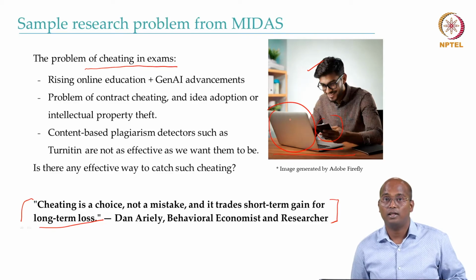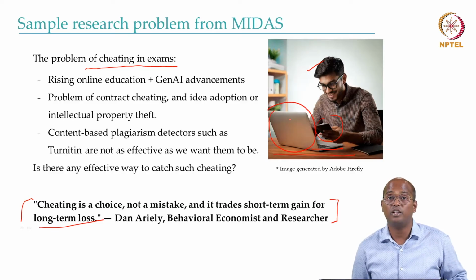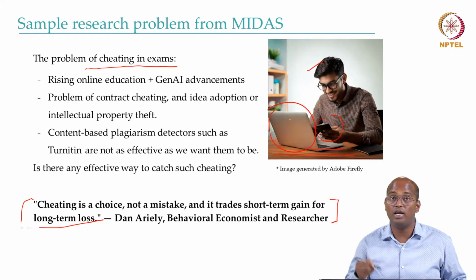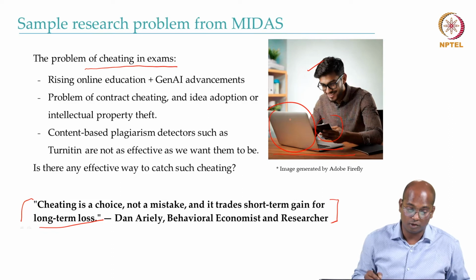In that case, it necessitates some kind of online system which should not only consider the answer you have given, but also the way you have written. That's where we come into the area of behavior understanding, behavior dynamics, and so on.